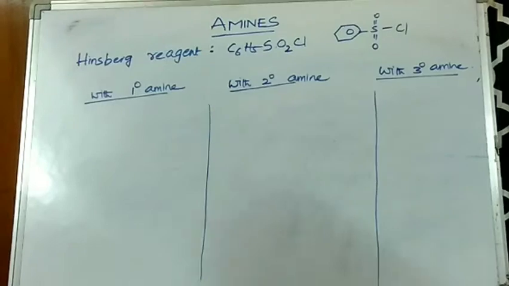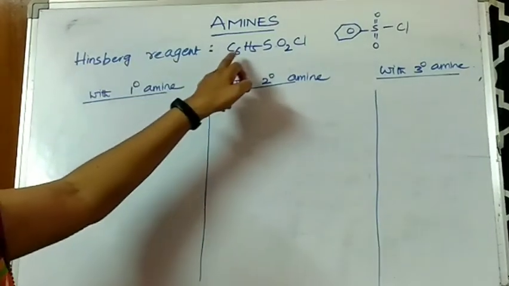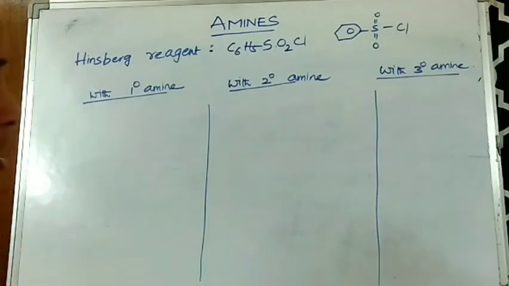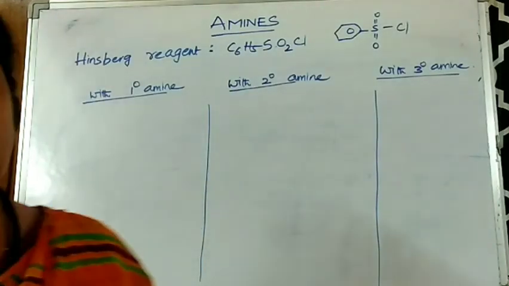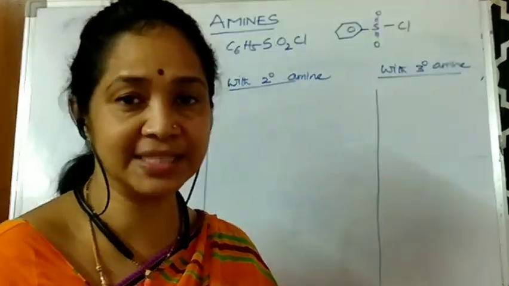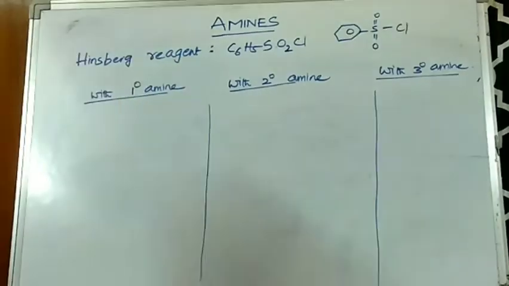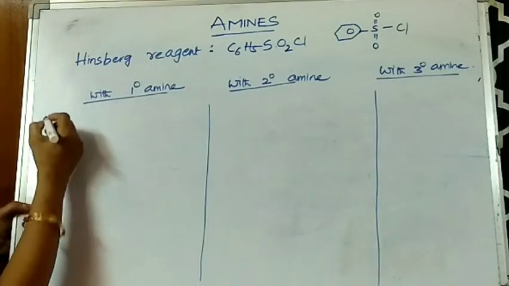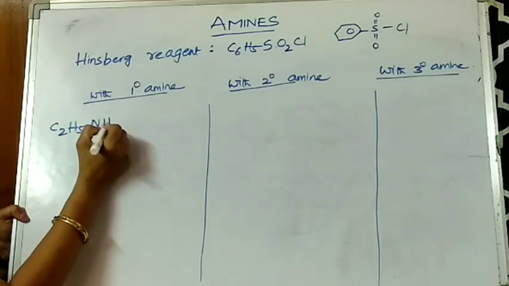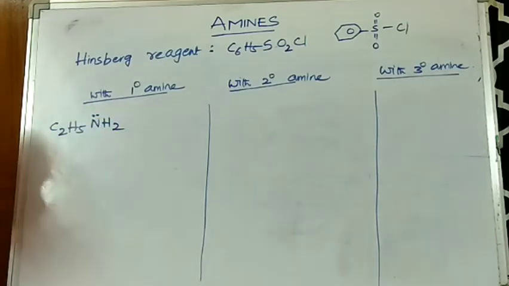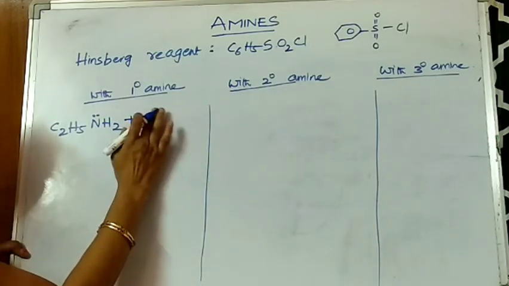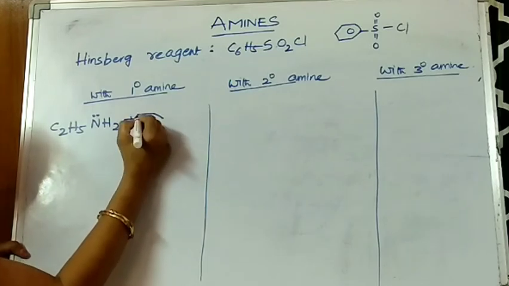So here we go, I've written Hinsberg reagent, C6H5SO2Cl, and this is the structure of Hinsberg reagent. The name of this Hinsberg reagent is benzene sulfonyl chloride. Now we will be taking a 1 degree amine. I am taking C2H5NH2. This is ethanamine. When this ethanamine comes in contact with benzene sulfonyl chloride, look at the way I will be writing.